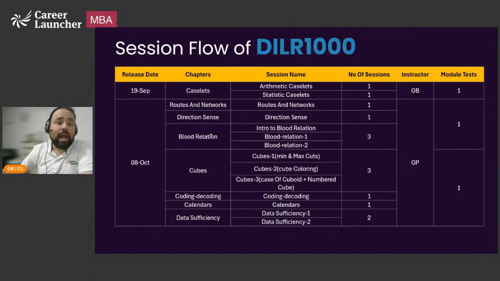And finally, the last phase, all of this predominantly is for non-CAT exams. Other than root and networks, almost everything else is for non-CAT exams. It will help you in NMAT, it will help a little in SNAP, it might help a little in XAT, even though XAT doesn't have LR right now at this point in time. But yeah, in case something like that comes up. So it will help you in the non-CAT exams. That's why it's the last phase, which is phase 5.